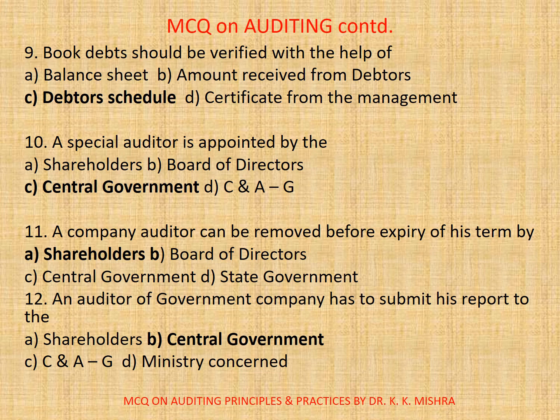10. A special auditor is appointed by the. Correct option is C. Central government. 11. A company auditor can be removed before expiry of his term by. Options are A. Shareholders. B. Board of Directors. C. Central government. D. State government. Correct option is A. Shareholders. 12. An auditor of government company has to submit his report to the. Options are A. Shareholders. B. Central government. C. CAG. D. Ministry concerned. Correct option is B. Central government.